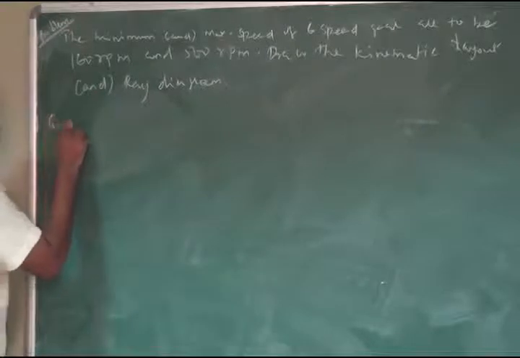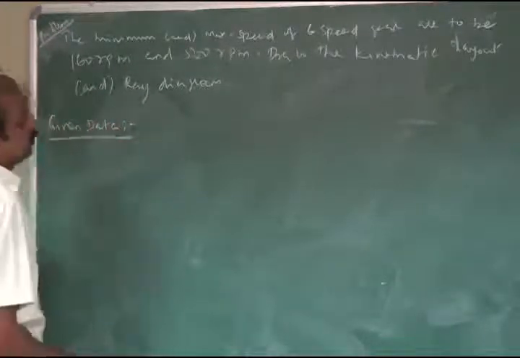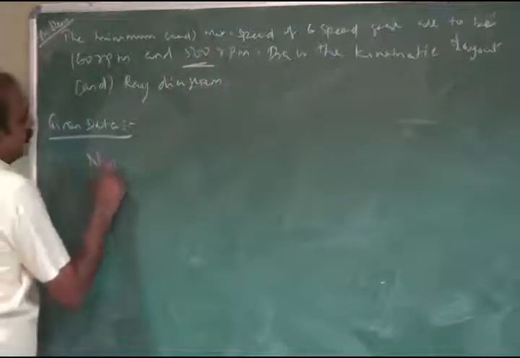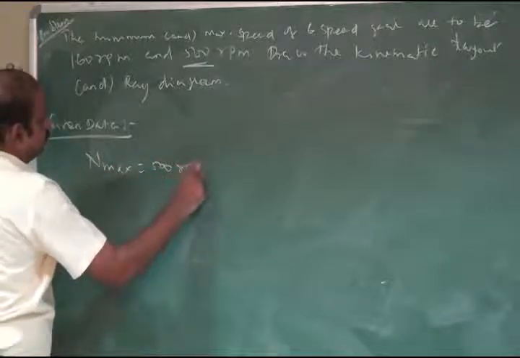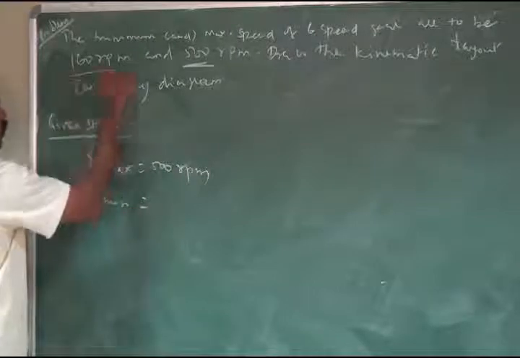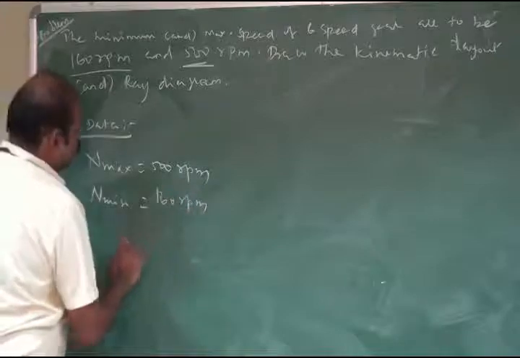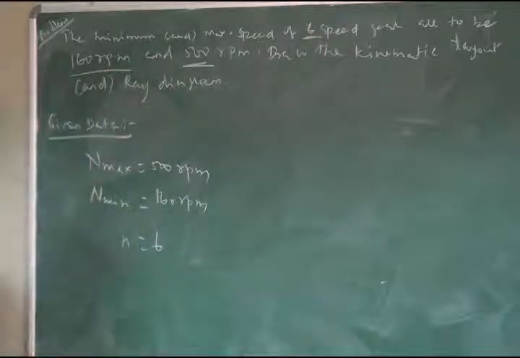Then given data: n maximum speed is 500 rpm, n minimum is 160 rpm. Small n is equal to 6 speed, so n is equal to 6.